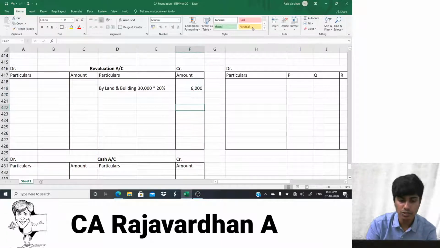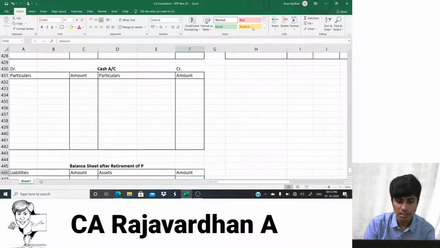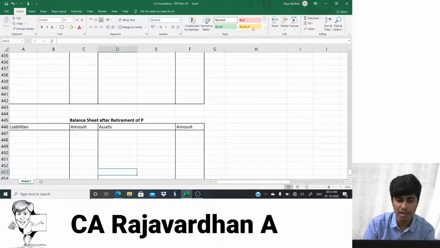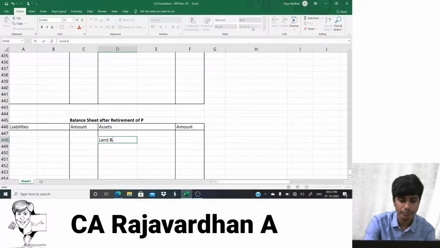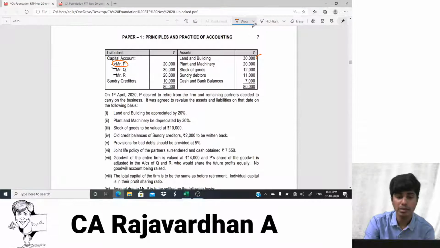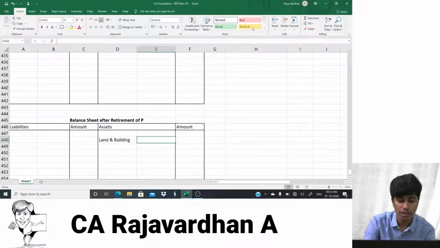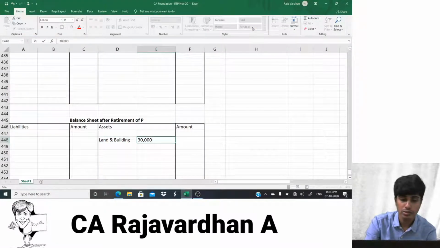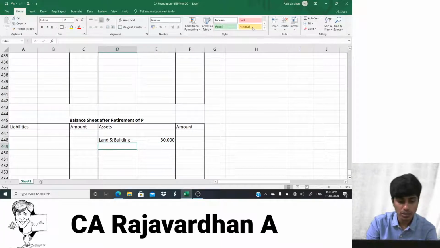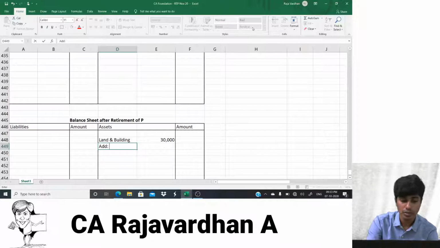Then the next thing that we shouldn't forget is, see, I would write the amount of the assets in the balance sheet also. So what is the value of the assets? Land and building. Land and building value was 30,000. So I would write here 30,000. That was there. Now there is addition, revaluation.